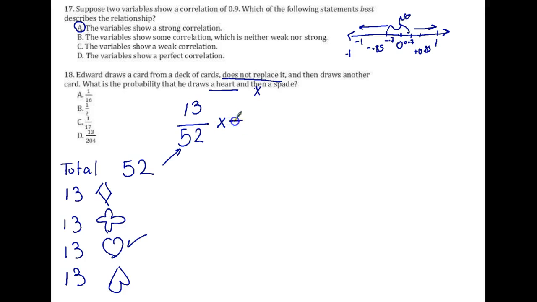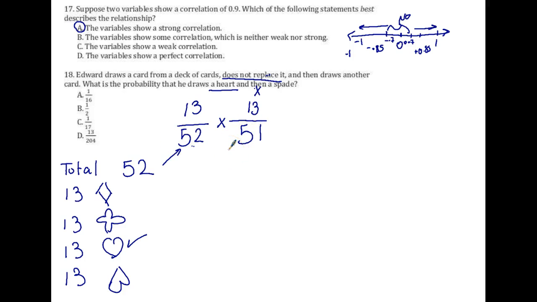Now, keep in mind, he says he doesn't replace it. That means I have a card in my hand and I don't replace it. So my number of cards will decrease to a 51. Okay? And the probability of having spades is also 13. So, we can simplify the top and bottom, or you can just multiply 13 times 13 divided by 52 times 51,